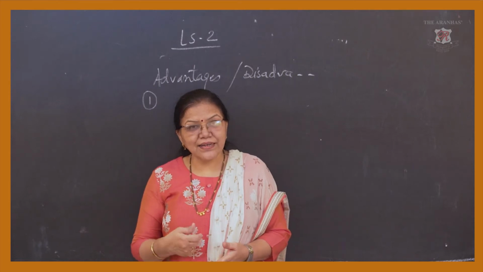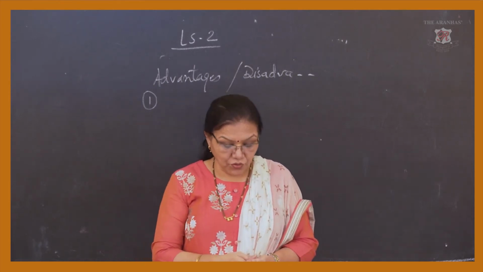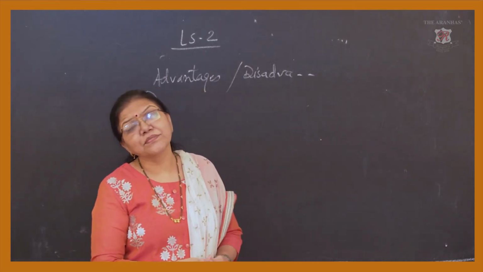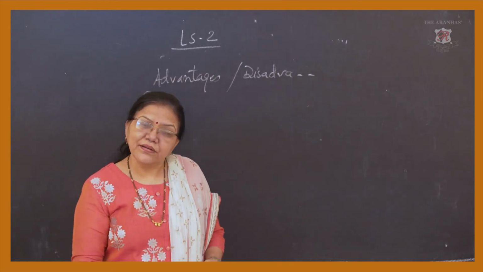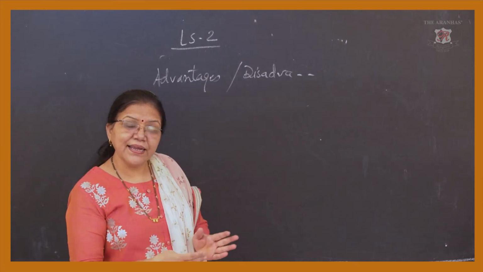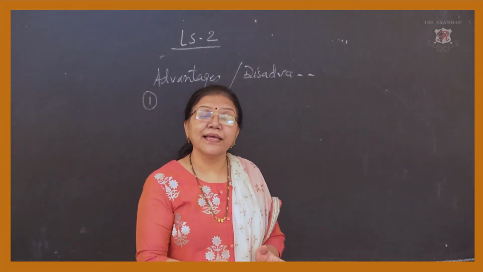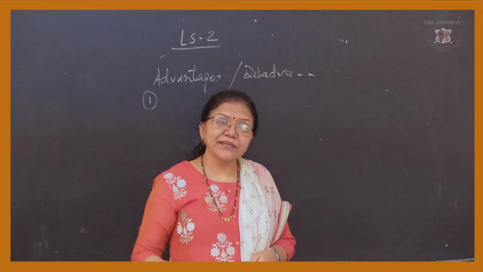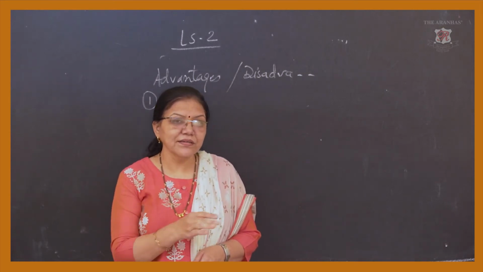Then such plants attain maturity earlier than those produced from seeds. This is a very important advantage of vegetative propagation, that they attain a maturity level earlier in comparison to the plants which produce seeds.